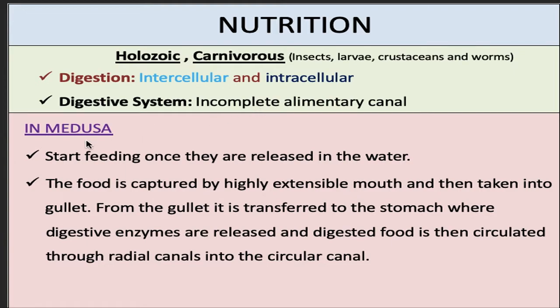The medusae start feeding once they are released in water from blastostyles. Food is captured by their highly extensible mouth and then taken into the hypostome or gullet. From the gullet, it is transferred into the stomach, which is large in size. The food is digested in the stomach by digestive enzymes, and the digested food is then circulated through radial canals into circular canals.